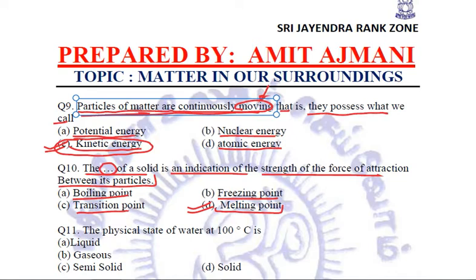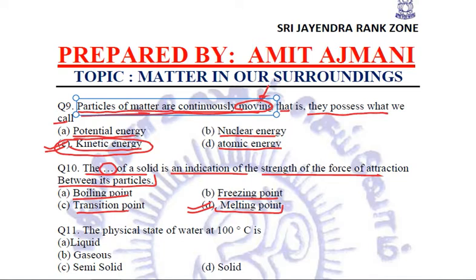Fine. So it is the melting point which is an indication of how strong the forces of attraction were in that solid. The higher the melting point, the more the force of attraction, due to which we are supplying more energy to break those forces. So D, melting point, is what we are going to mark.